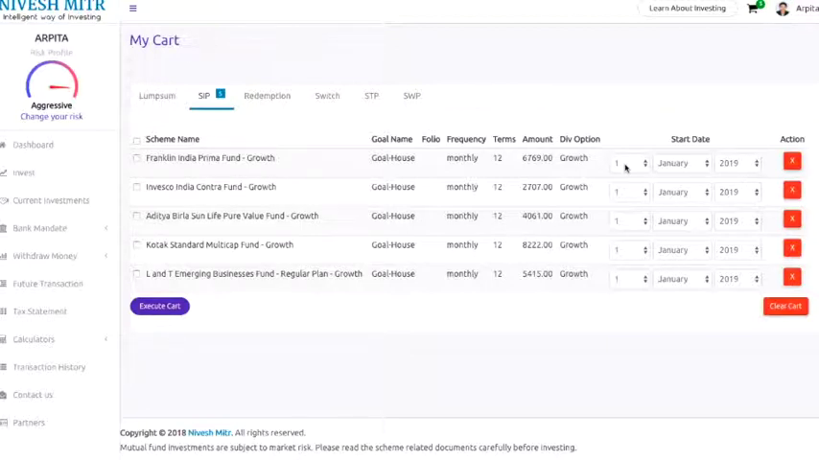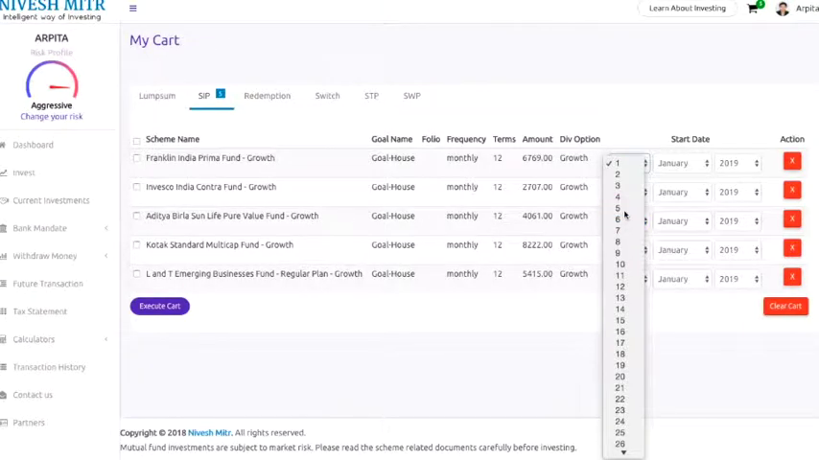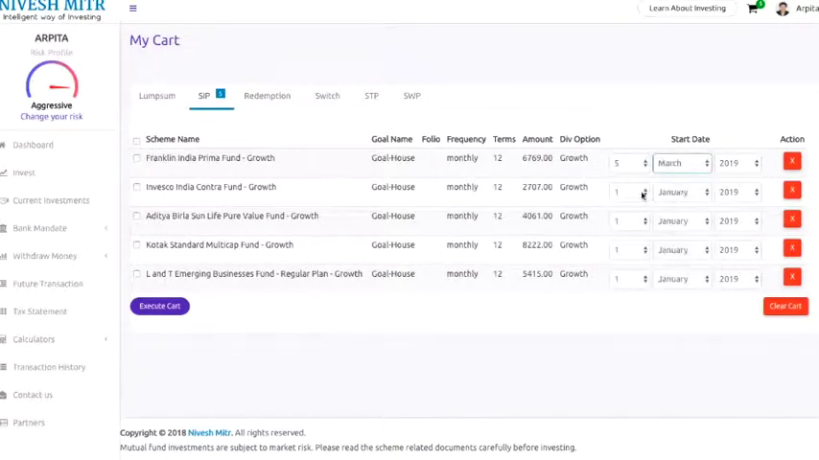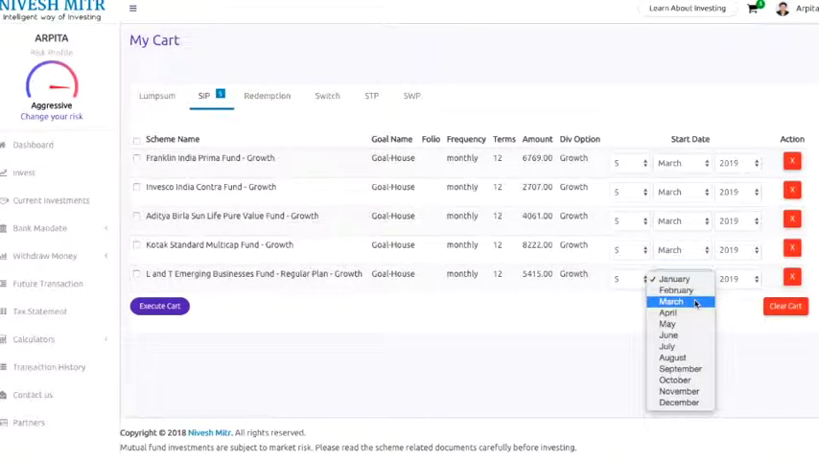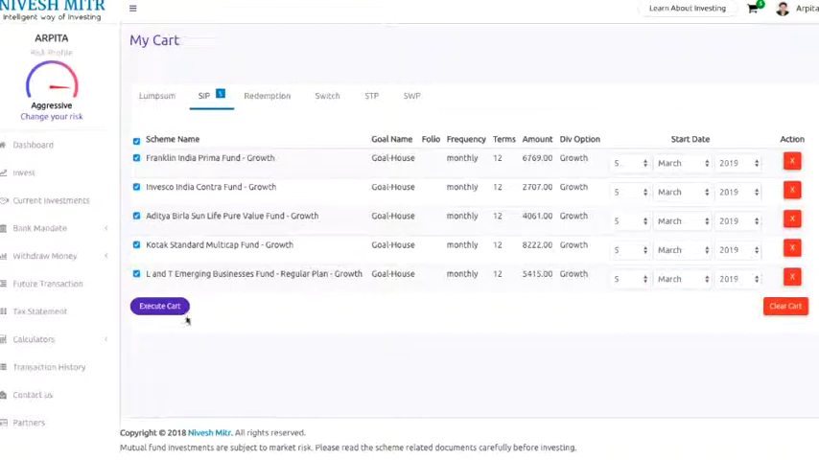So today is 30th January 2019. That is why I select 5th March 2019, which is a little more than 30 days from today's date. So I select 5th March 2019 for all the funds. This is the date on which my SIP will be deducted every month starting from 5th March 2019. I select all the schemes and I click on execute cart.